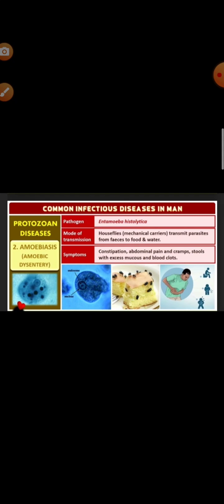Next protozoan disease is amoebiasis or amoebic dysentery. It is caused by an intestinal endoparasite, Entamoeba histolytica, which is found in the large intestine of humans. Here, the housefly acts as the mechanical carrier and transmits the parasite from the feces of an infected person to the food. Infection takes place through contaminated food and water. Okay, now what are the symptoms of amoebiasis or amoebic dysentery? Abdominal pain, constipation, cramps, and stool with excess mucus and blood clots will take place.